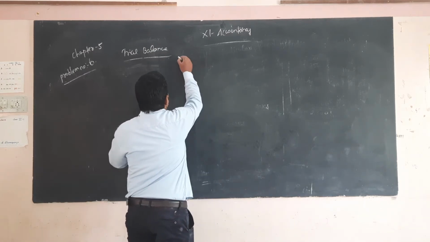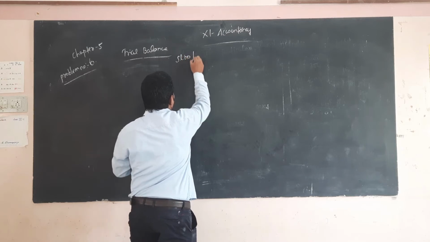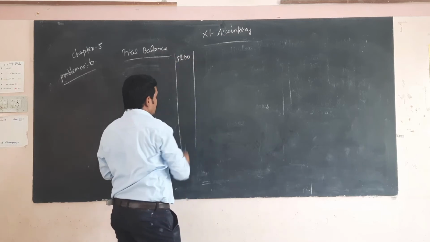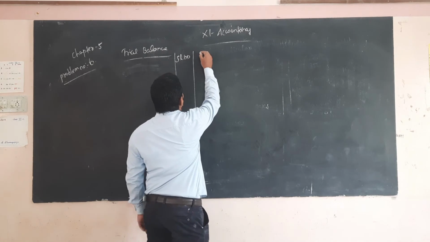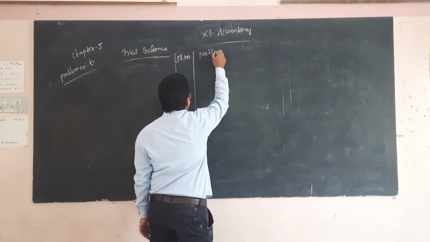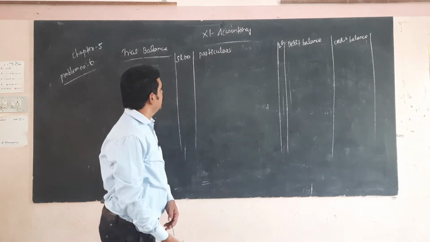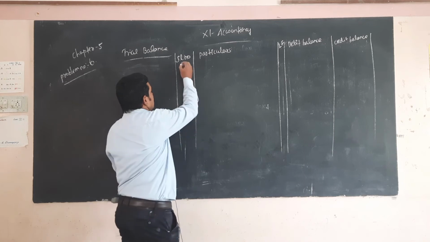Problem 6. Okay, serial number, particulars, credit balance.